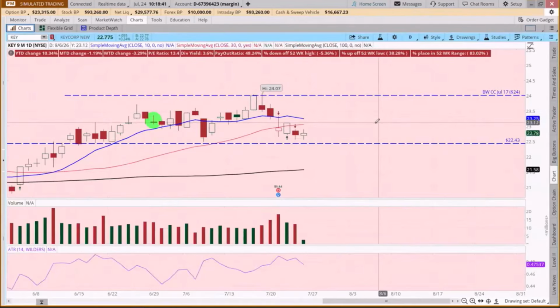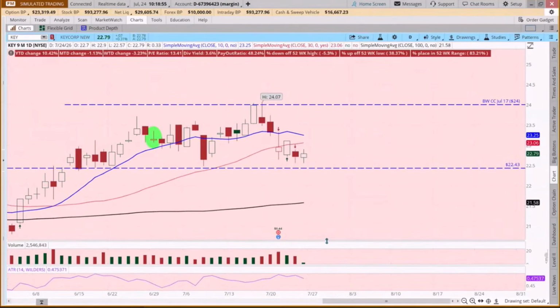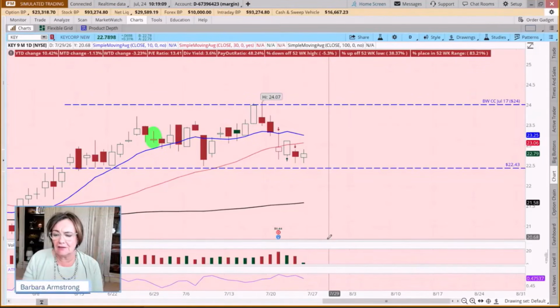And keep in mind, when you're looking at this account, we don't pay transaction fees. If we have a dividend paying stock, we don't get the dividend in paper money either. And sometimes we get what we call a paper money fill, but it gives us an estimate of where we are. This is why I say when you have really successful weeks or months, you want to put some aside so that if you go through a period where you're having more trades that are not successful than successful, you're not blowing up your account.